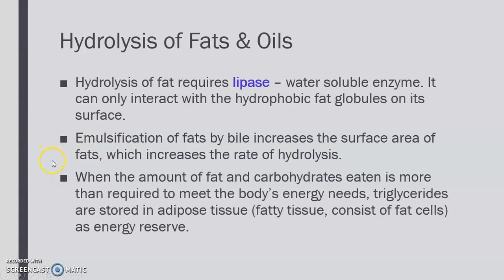Okay? So when the amount of fat and carbohydrates eaten is more than required to meet the body's energy needs, then triglycerides are formed and stored in adipose tissue. That's basically fatty tissue. And it's stored as an energy reserve.